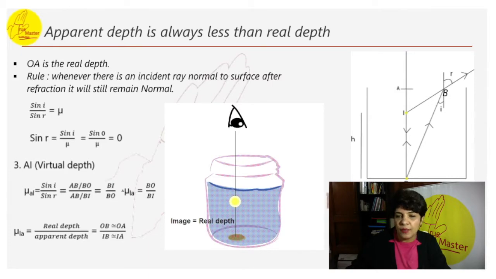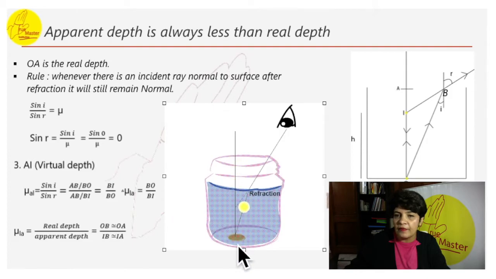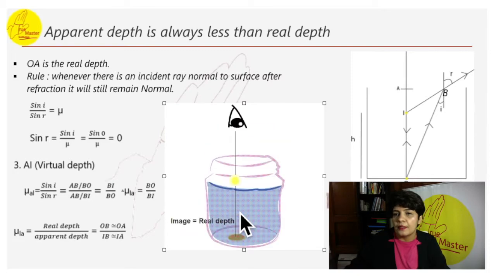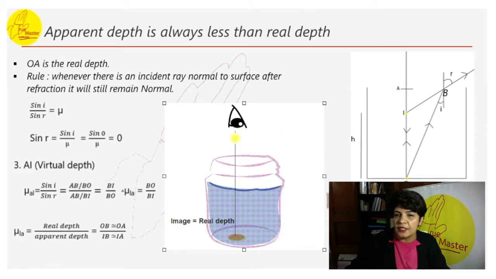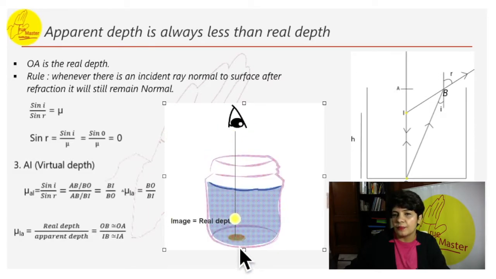Let me show this one time in the animation to you, then we will do the formulas. When we see it from here, this is the real depth. When it reflects back, we see the coin to be here. Just look at it again. When we backtrack the ray, the object is seen at this level. So the object image is formed at the apparent depth. This is the virtual image.